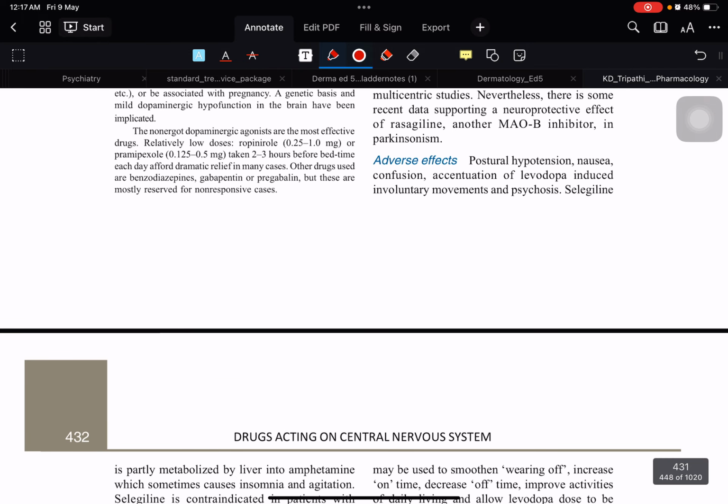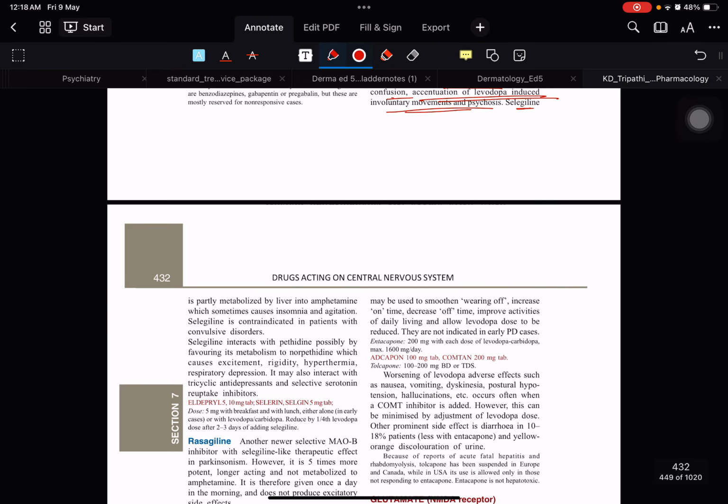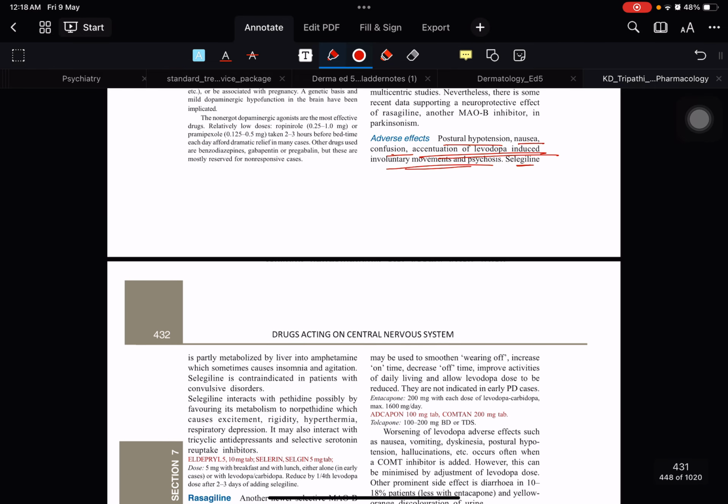The adverse effects are postural hypotension, nausea, confusion, and attenuation of the levodopa-induced involuntary movement. See, selegiline, S for selegiline, S for insomnia, sleep disturbance. So selegiline can lead to sleep disturbance.